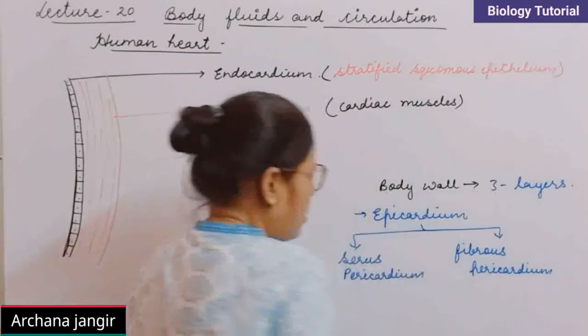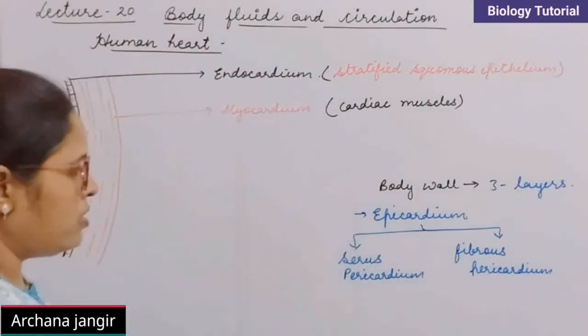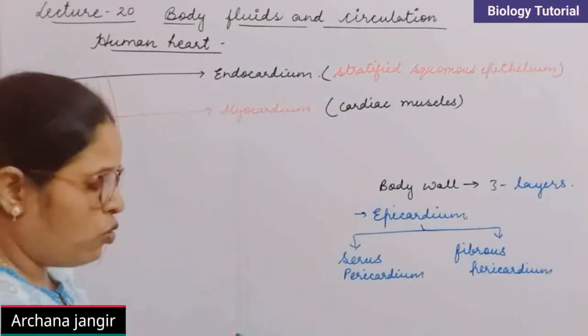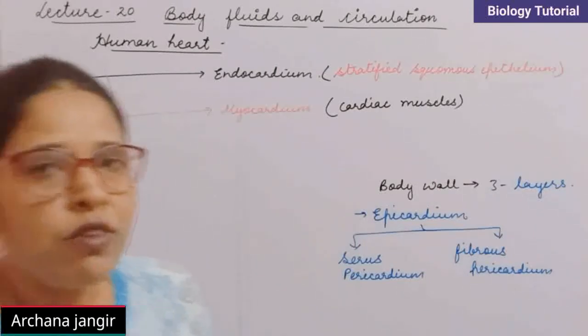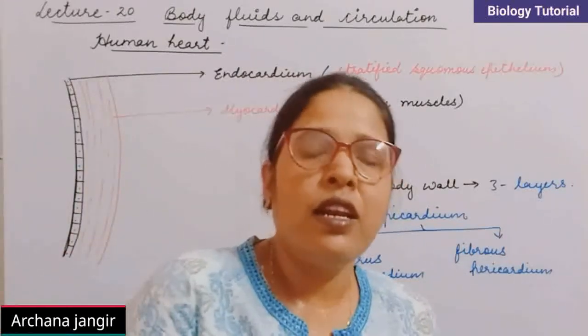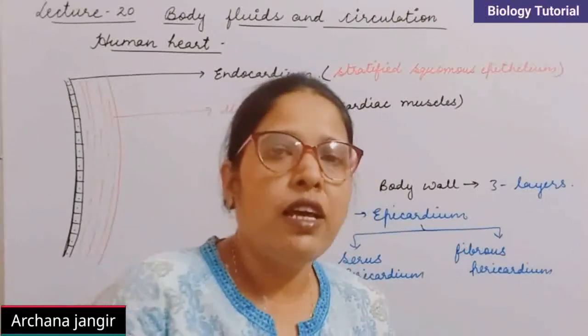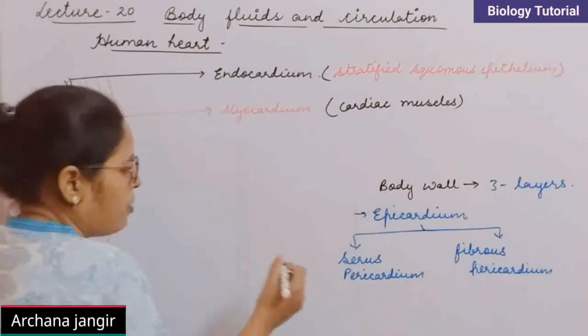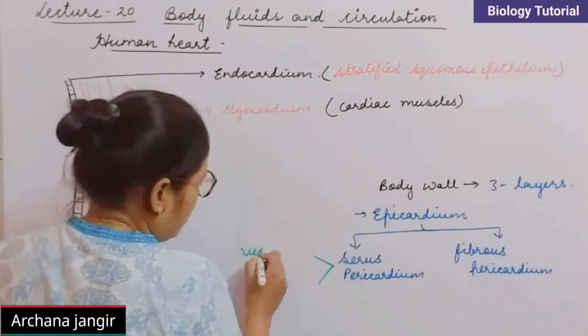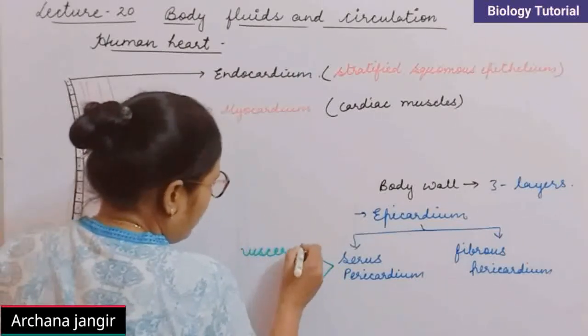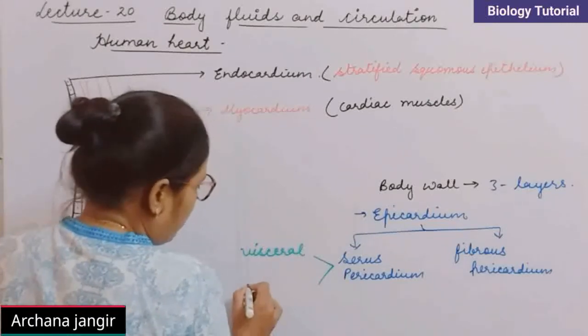This serous pericardium is again divided into two parts, that is the inner one is visceral pericardium and the outer one is parietal pericardium.